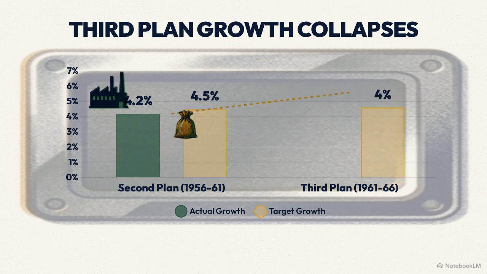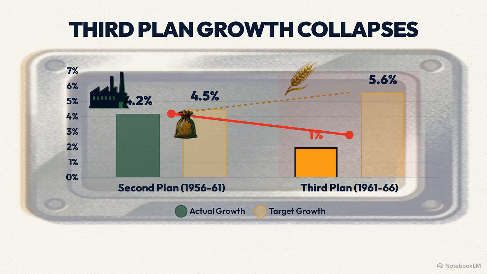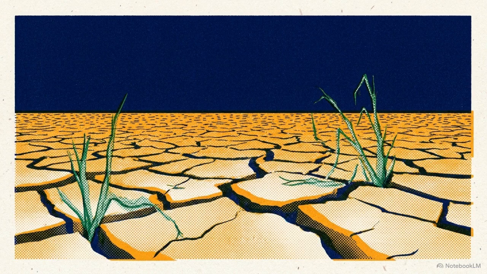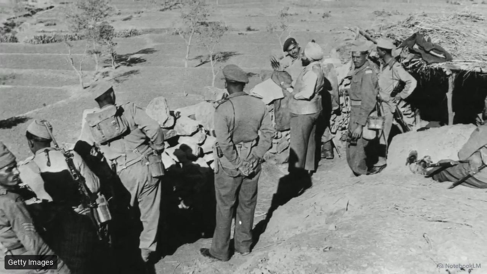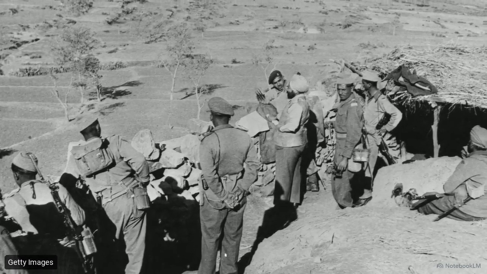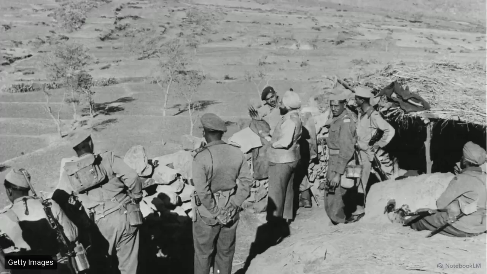By 1961, the third plan aimed to elevate India into a self-reliant economy by strengthening agriculture and industry. Instead, it suffered a cataclysmic failure. Against a 5.6% target, actual growth collapsed to 2.8%, the worst miss in Commission history. 2 successive shocks completely broke the plan. Severe droughts devastated agricultural output, and planned resources were massively diverted to defense during the Sino-Indian War of 1962, followed closely by the Indo-Pakistan War of 1965.